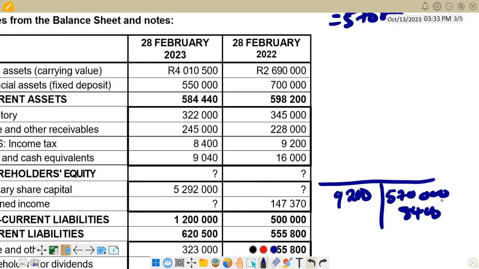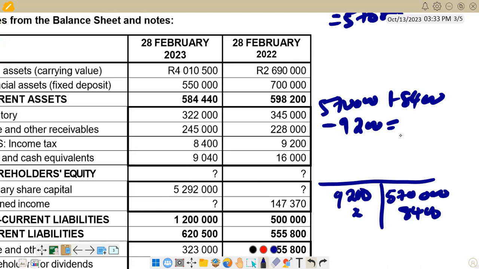To summarize it in a working, the figure that we want is here, where we debit the SARS income tax and credit bank. We say 570,000, then we add 8,400, and then we subtract 9,200. If you do that, you get 569,200. That's the figure for tax.